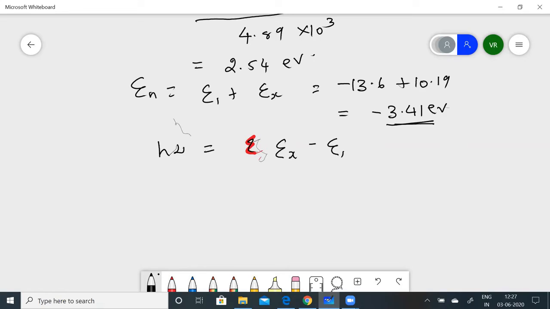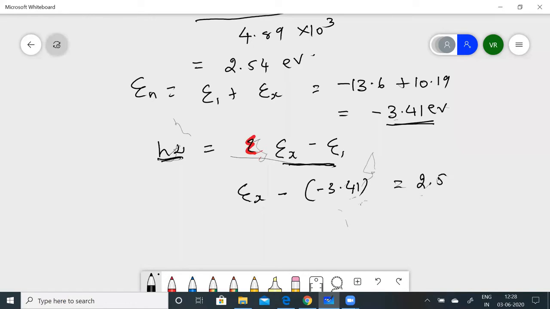So it has now been projected to the uppermost level, and from there, when it comes to the ground level, that is going to be given out as radiation. Ex minus E1 is going to be the radiation. We don't know Ex, but we know E1 plus Ex, which is minus 3.41. That is the ionization energy, the energy required. So minus of minus 3.41 is equal to 2.54.